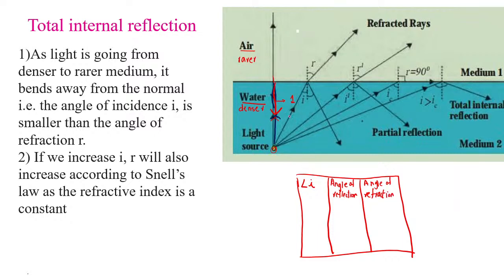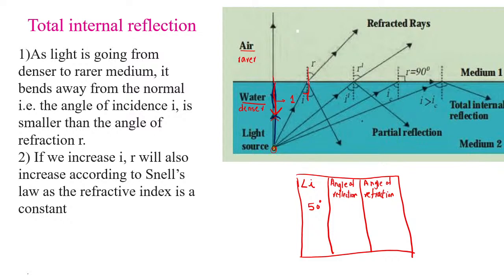Now for this incident ray, this is the source of light. This is the incident ray. We are going to consider this as the first incident ray. This incident ray forms an angle of incidence with this normal. So this angle over here is 50 degrees. Now we know that when light travels from the denser to the rarer medium, it moves away from the normal.